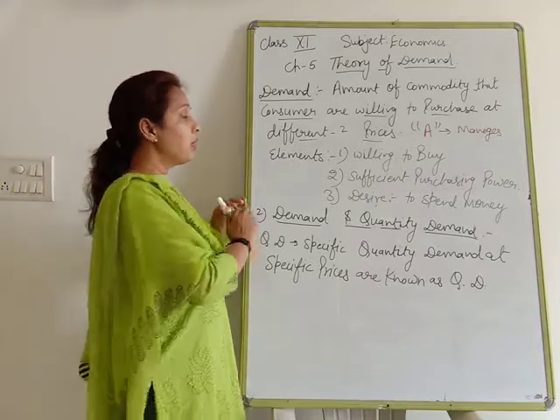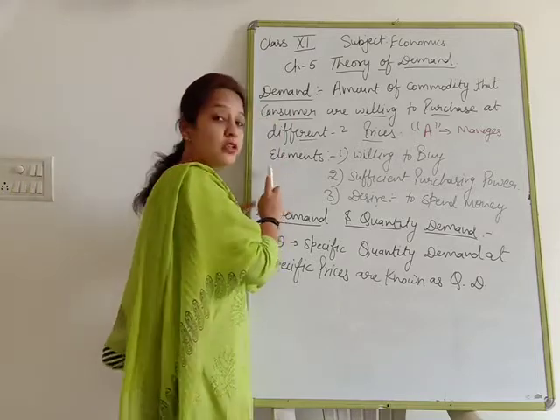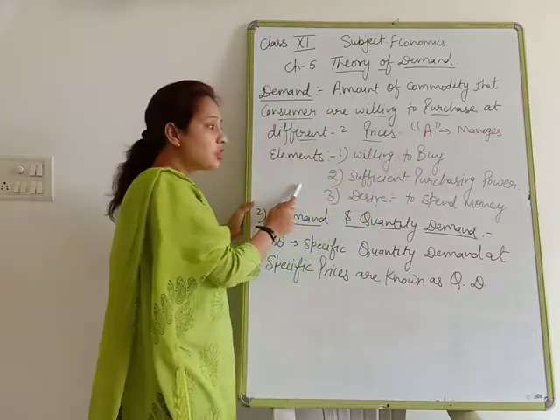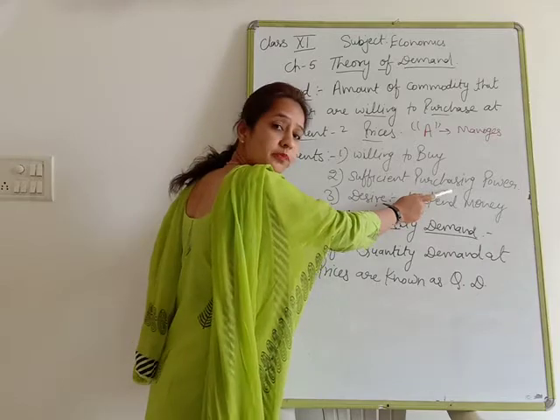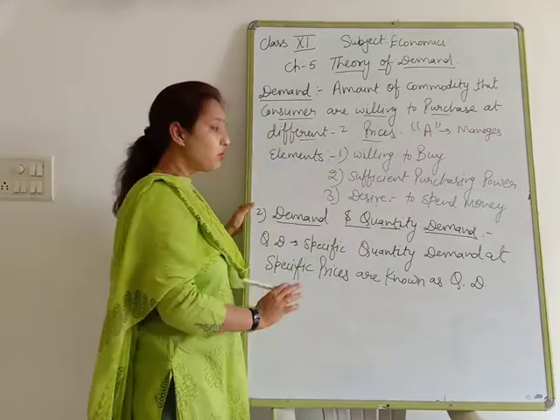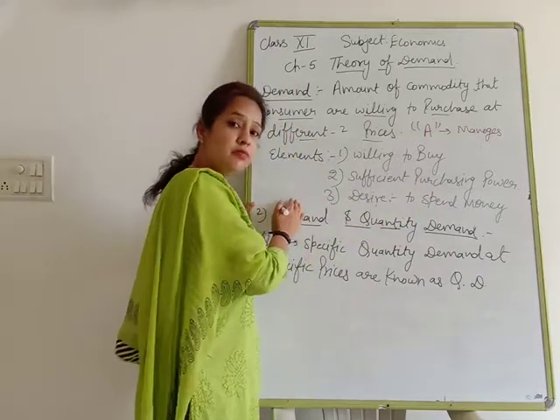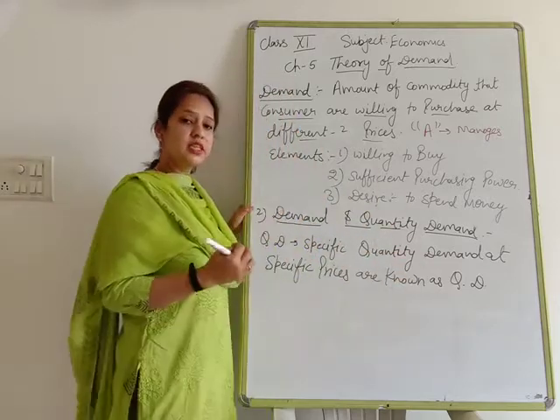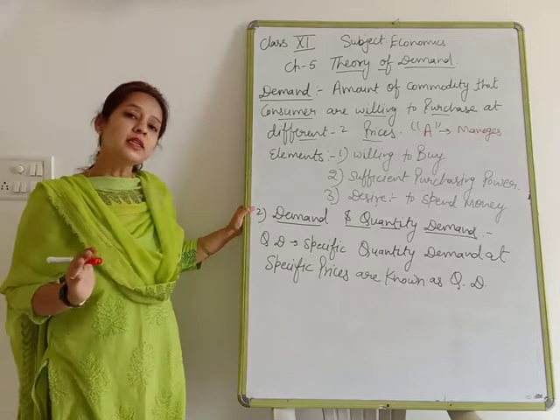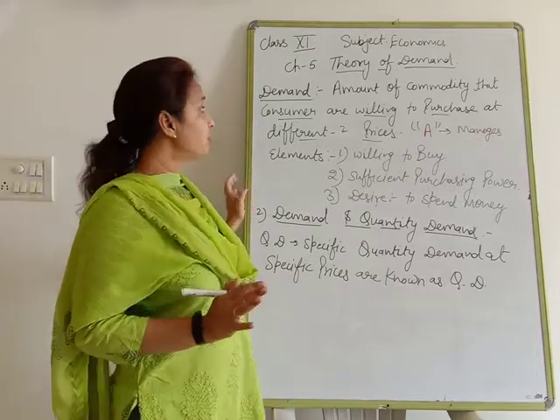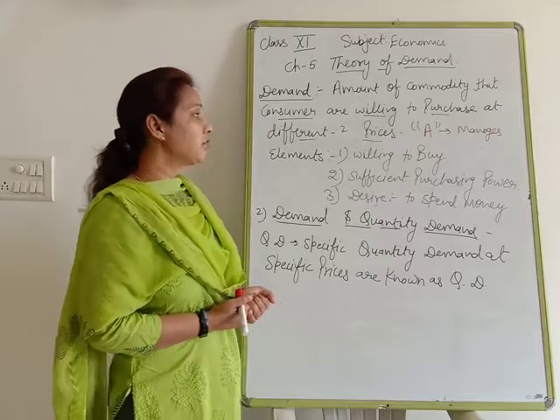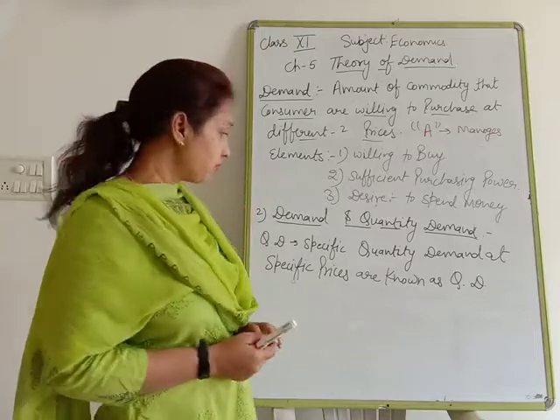Demand exists when a consumer is willing to purchase a commodity, has sufficient purchasing power to purchase that commodity, and is willing or ready to spend the money to purchase it. That means that is demand. So what is the definition of demand? The amount of commodity that consumers are willing to purchase at different prices, that is known as demand.